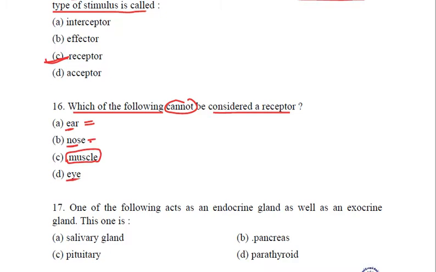Eyes are our photoreceptors. So muscles are effector organs rather than receptor organs. This is not considered a receptor, and this is our answer, option C, to this question. Clear? Coming to the next question.